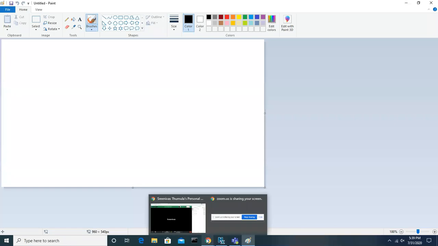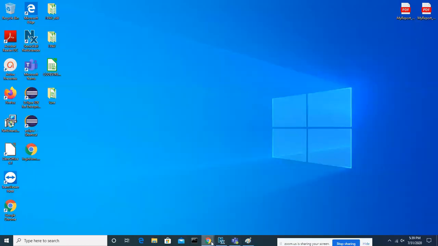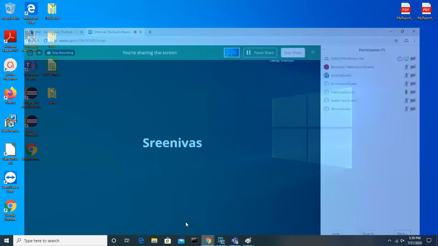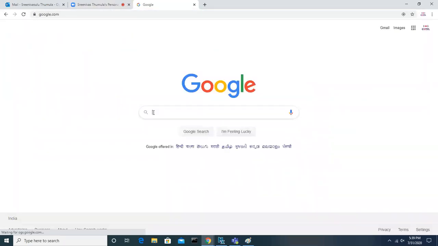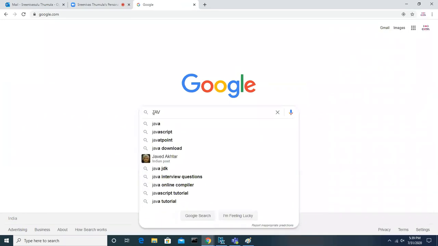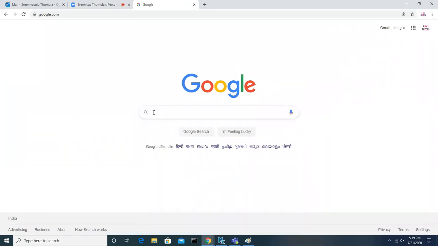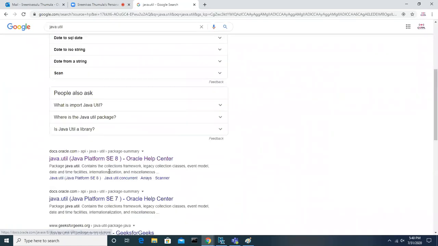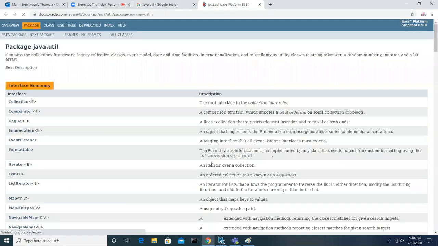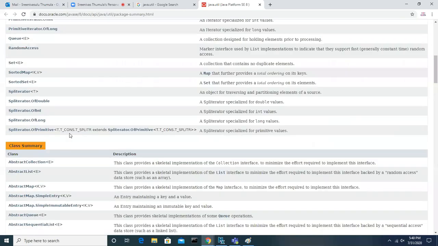Okay, let me go to the API document about the collection framework, so that we can understand what implementation classes we have, and in which package all the collection related interfaces and classes will be there, guys. In the java.util package.